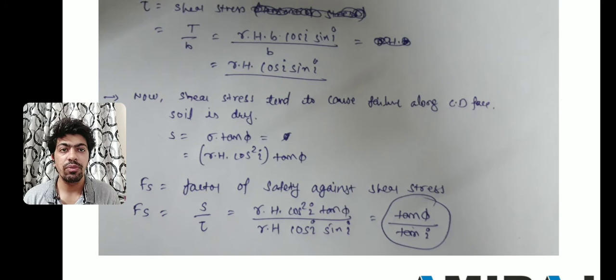Now factor of safety with respect to shear stress is defined by S upon tau m. Now we have value of S, that is gamma into h into cos square I into tan phi upon gamma into h cos I into sin I. Now you can see gamma into h will be cancelled, cos I will be also cancelled. So there is one value that is tan phi and there is one value that is cos I upon sin I. So cos I upon sin I is cot I. You can replace it by putting it in a denominator. So the value would be tan phi upon tan I. This is the final equation of stability of infinite slope for cohesionless soil.